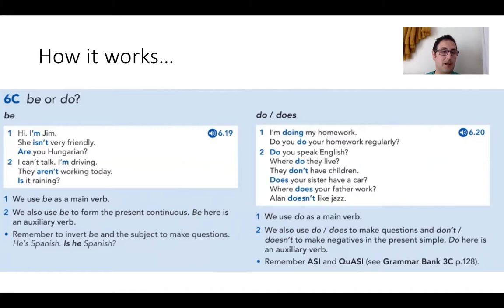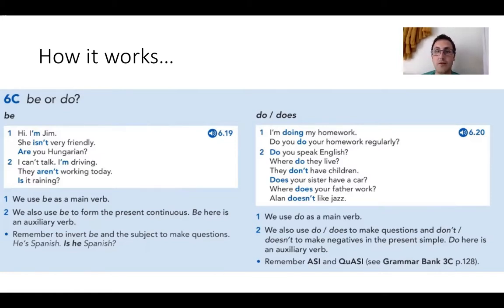And the second example is I can't talk. I'm driving. They aren't working today, and is it raining? So in this case, we also use be to form the present continuous. Now, be here is the auxiliary verb, which means the verb that supports the ing verb. So it's like, I am working, he is playing, we are eating ice cream, like this. You need be and then the verb plus ing to make the present continuous tense. Now, remember to invert be and the subject to make questions. So, for example, he's Spanish. Is he Spanish? So you just invert them like this.